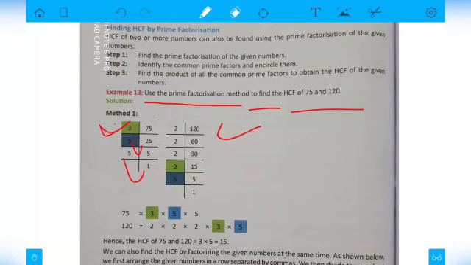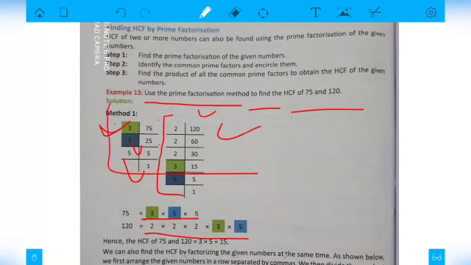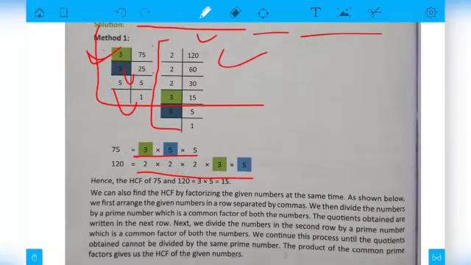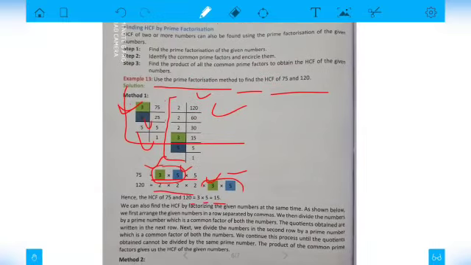And what are the prime factors of 120? You will get it like 2 into 2 into 2 into 3 into 5. So we will write it over here. Now here we are using the prime factorization method. So what do we need to do? We need to write all the common factors, not just one. Like 3 and 5 are common over here. So we will write 3 one time and 5 one time. So we will get the HCF, that is 15. So this is the process of finding the HCF by the prime factorization method.